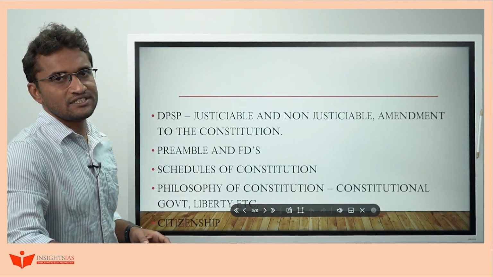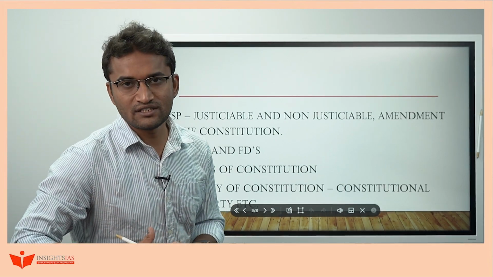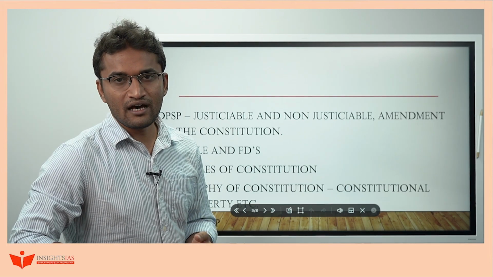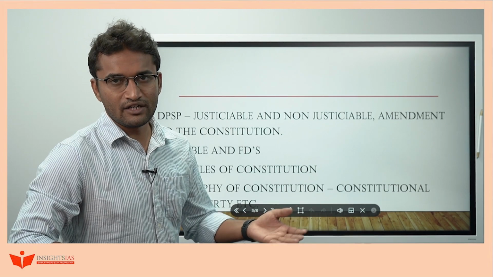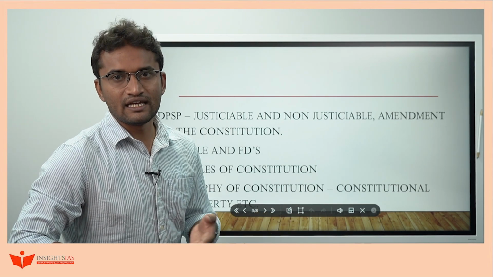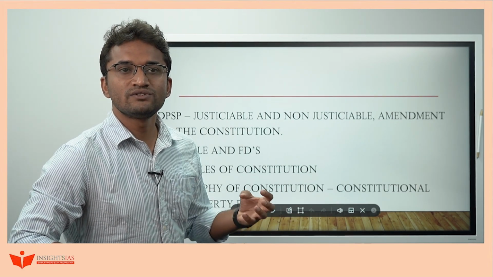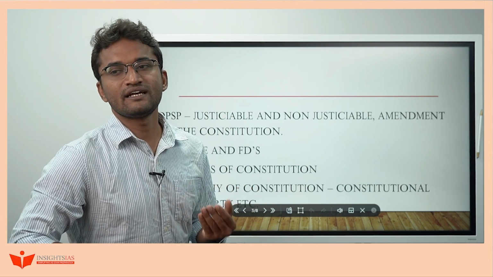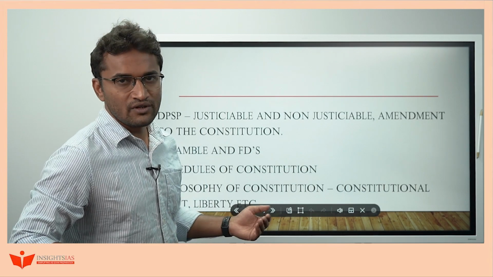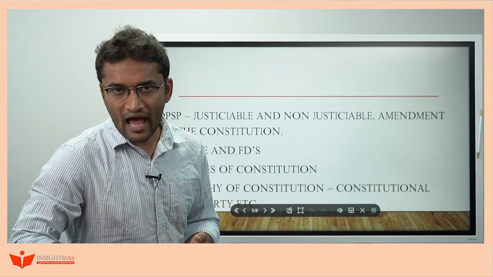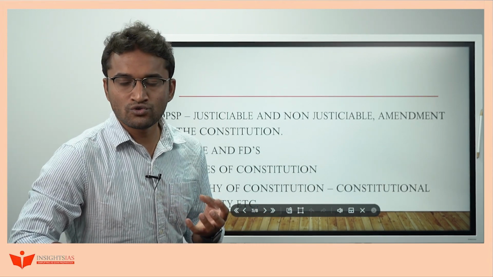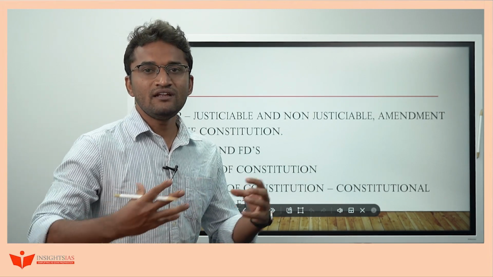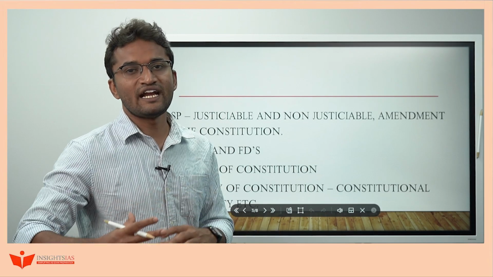Next one is citizenship. The extended part of citizenship is the Aadhaar bill or Aadhaar, NPR. The census, largely the 2021 census, is happening right now. Likewise, you try to identify certain important elements, like all the various ways a person can acquire citizenship. Recently, the Citizenship Amendment Act is largely in use. Try to go through those elements and try to converge between the current affairs part and the static part.